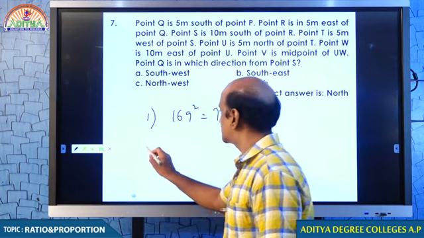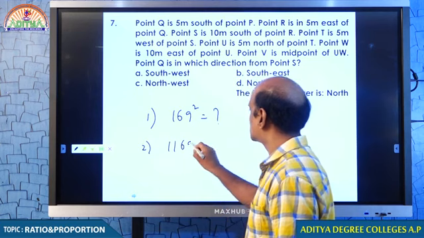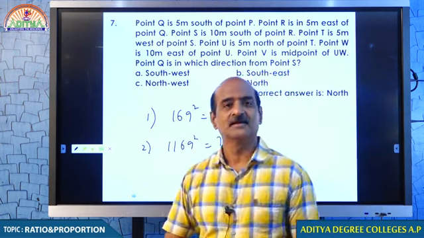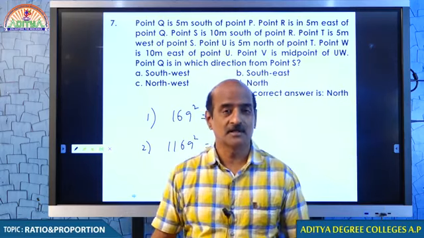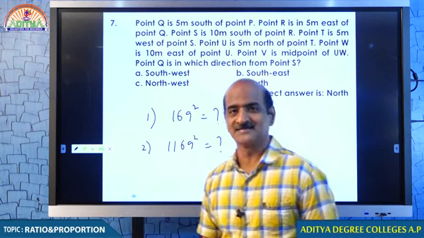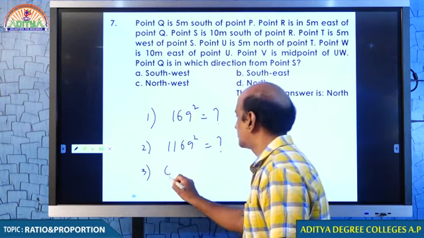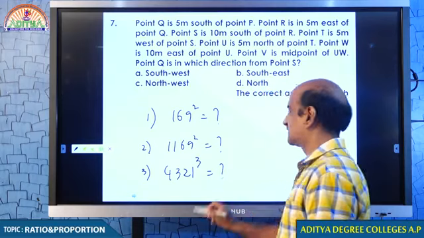In question number 2, let us assume that you have 1169 whole square. Again the number is improving, again the question becomes even lengthy. The number becomes bigger, like our COVID cases. Every day we see more number of cases. In question number 3, let us assume that you have 4321 cube is equal to how much?